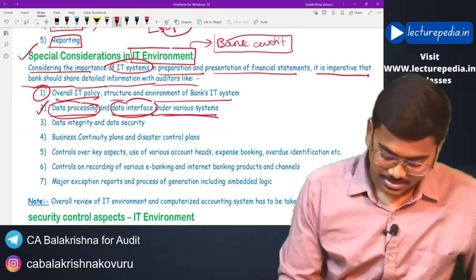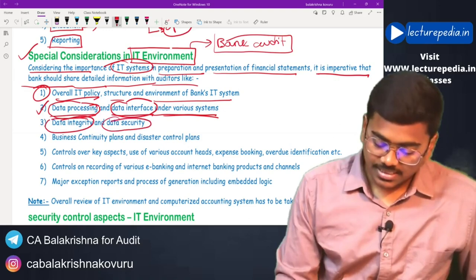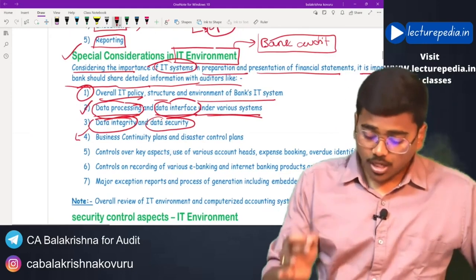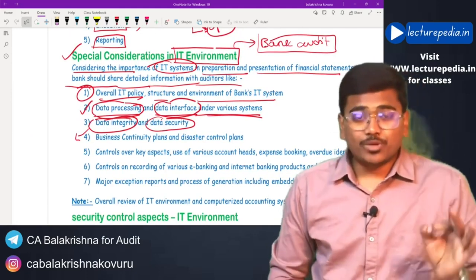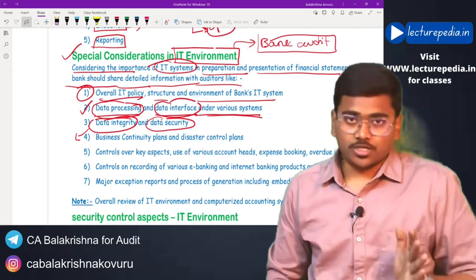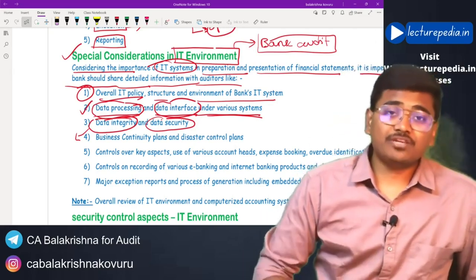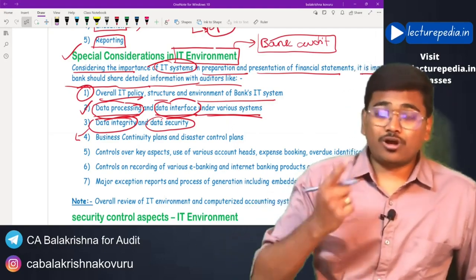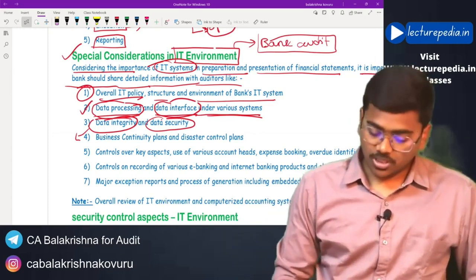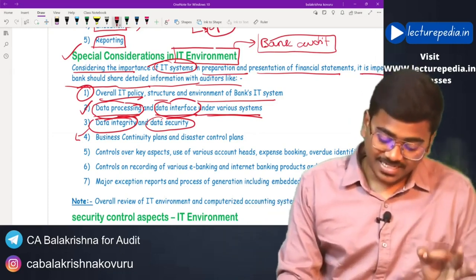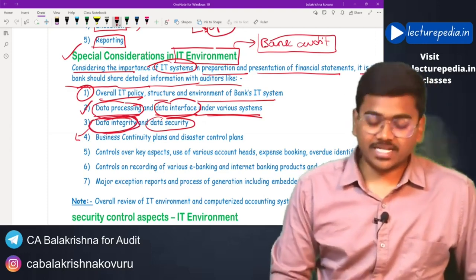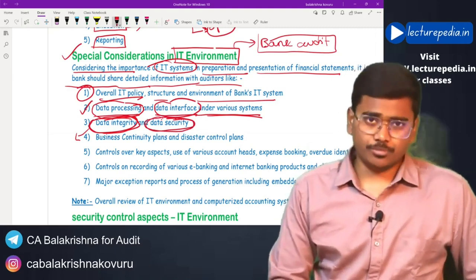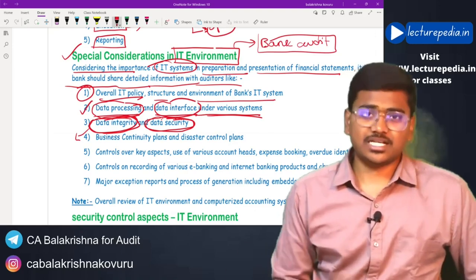Next, data integrity and data security. Data integrity means how true the data is. Whether the data is true or not, whether there is any possibility for a third party to alter the data or to give wrong data. What is the integrity of the data, and what are the data security policies that the bank has implemented? Even regarding this, the information has to be given to the auditor.